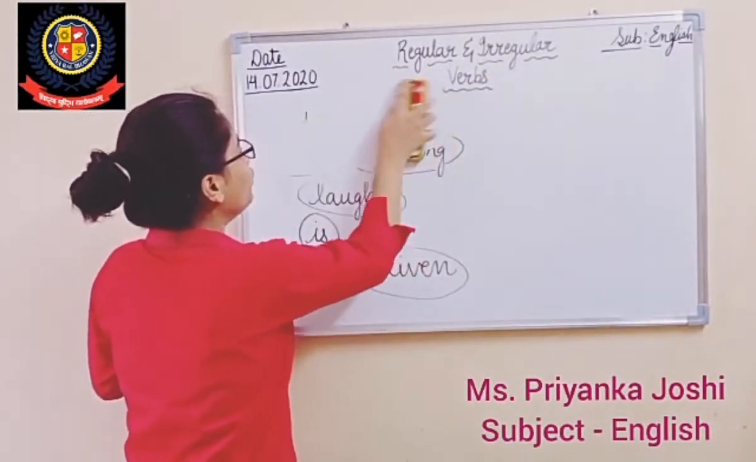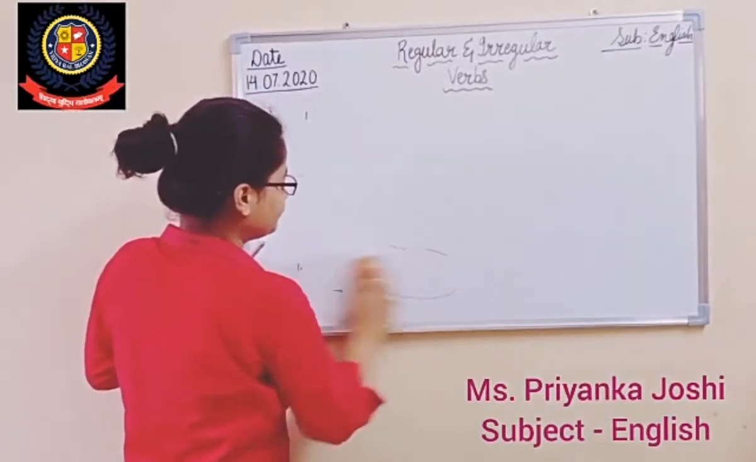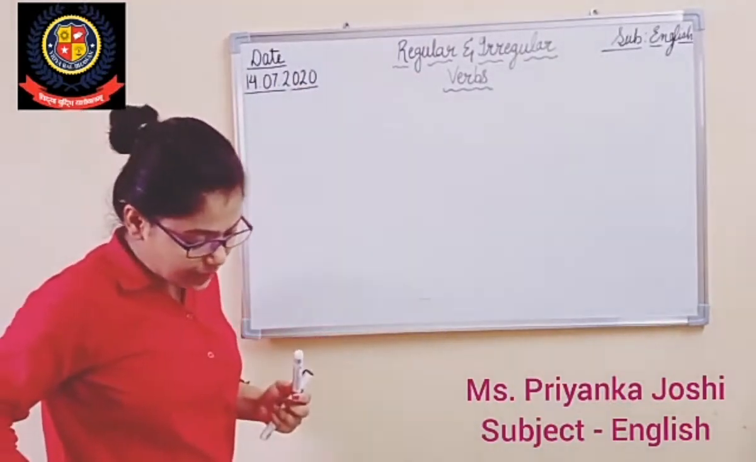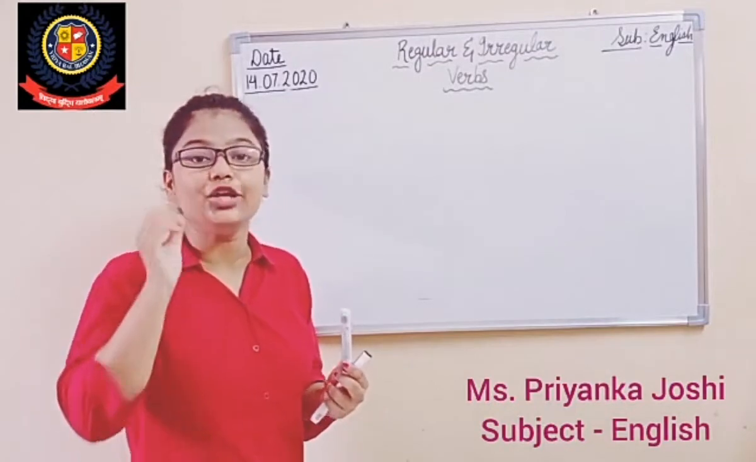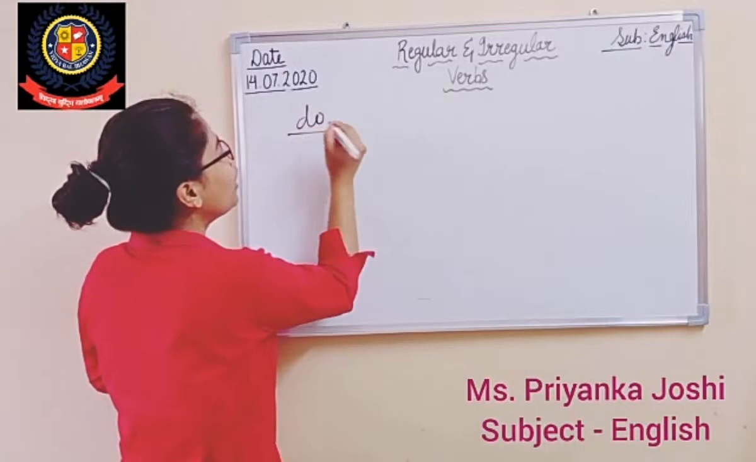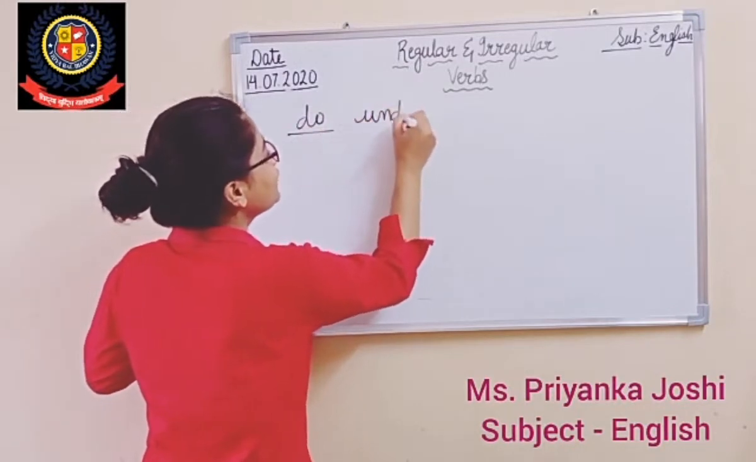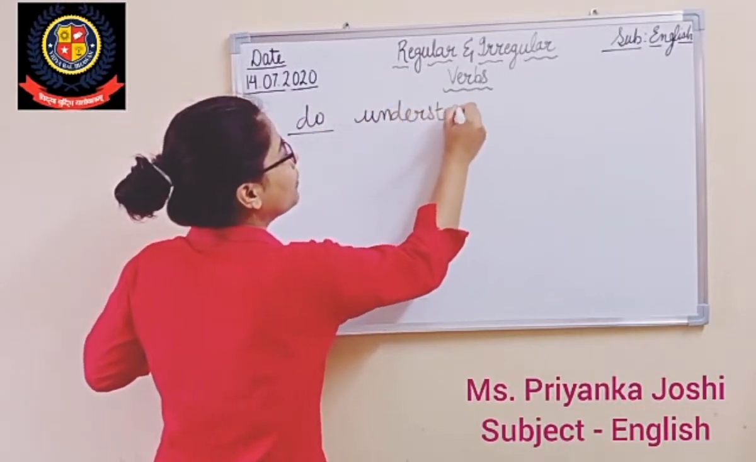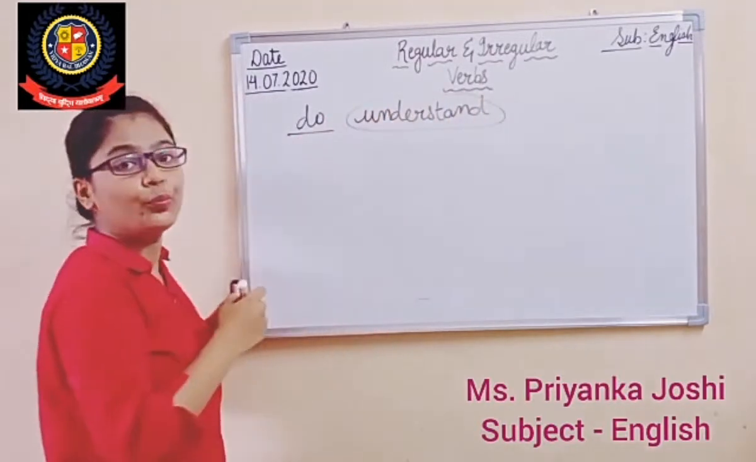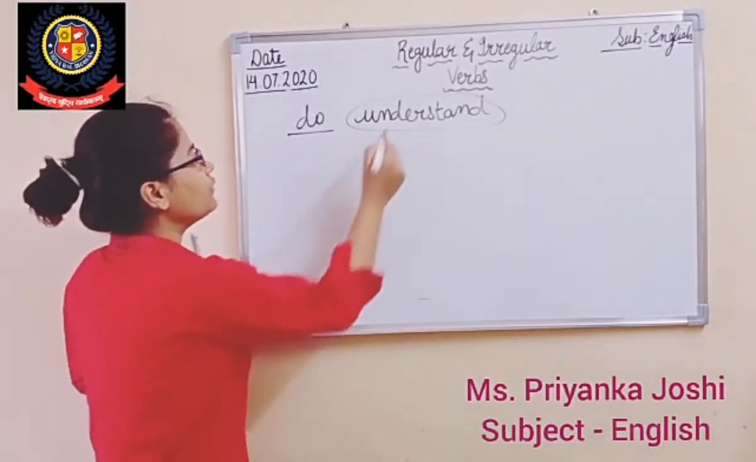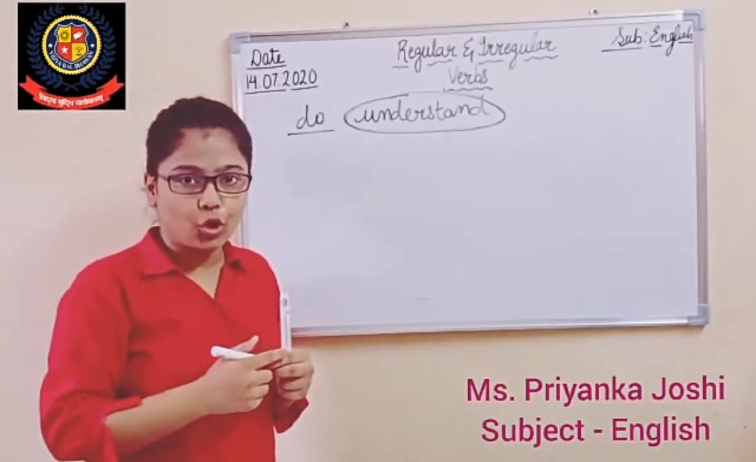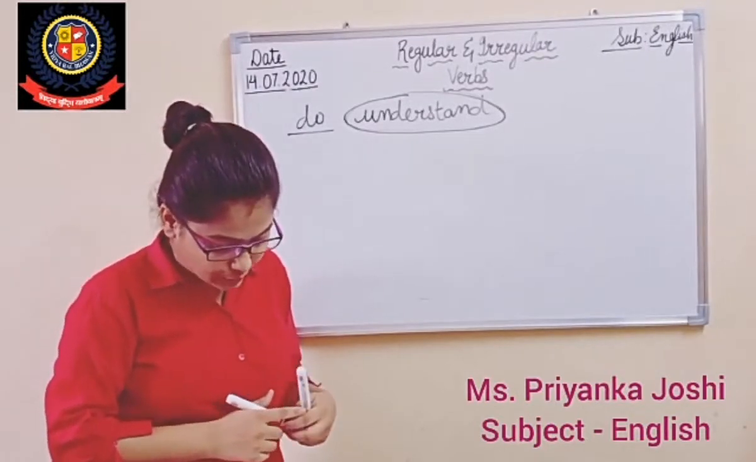Okay, let us move to the next part. See here, the next part is I do understand your feelings. So do here is the helping verb and understand here is the main verb. So what you have to do? You have to put a circle on the main verb. Okay? Come to the seventh one.